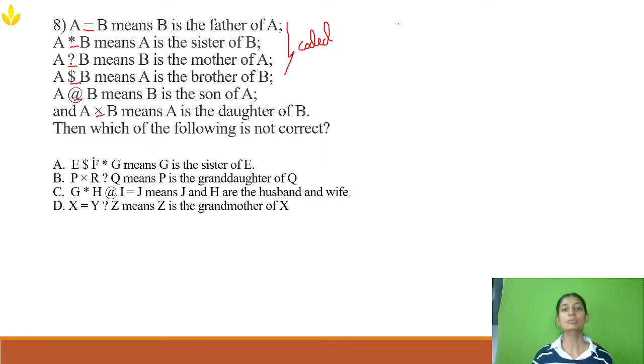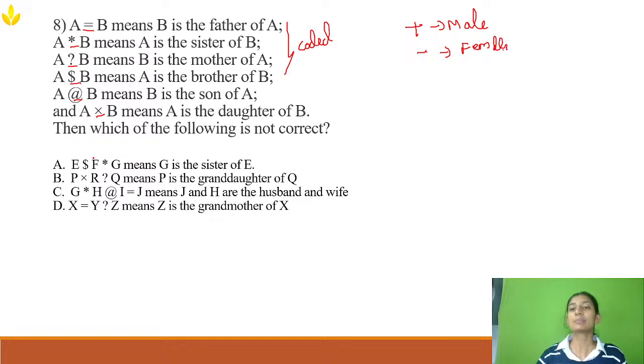Before solving the problem, we need to learn certain basic things. What are those basic things? If I want to represent male, I'm going to use plus, for my convenience. Minus is female. If you want to represent female as plus and male as minus, go ahead, but you need to remember what you have mentioned.